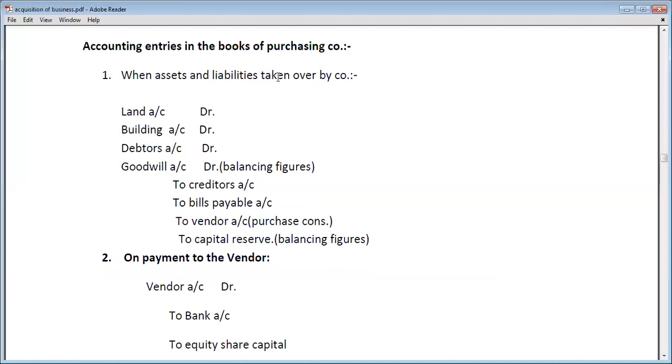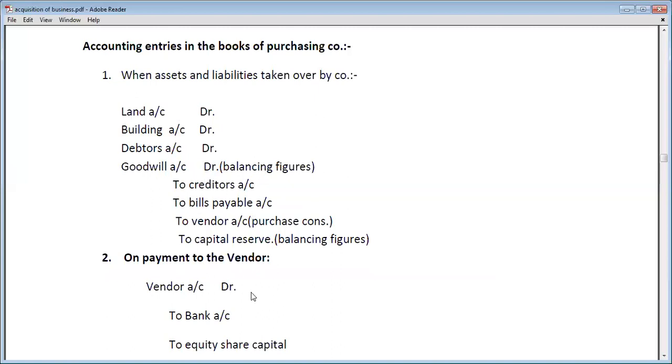Let's start with accounting entries in the books of the purchasing company when assets and liabilities are taken over. When the purchasing company takes over all the assets and liabilities, the company will debit all the assets and credit all the liabilities. Land account debit, building account debit, debtors account debit, and we will credit all the liabilities, to creditors, to bills payable.